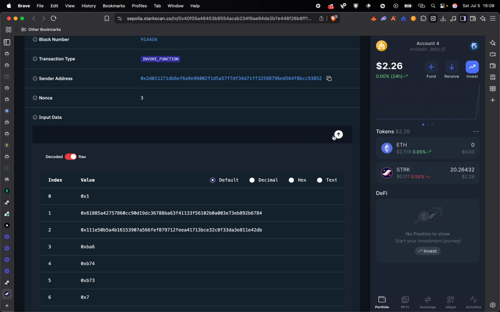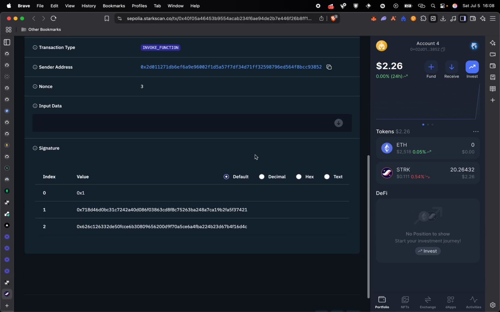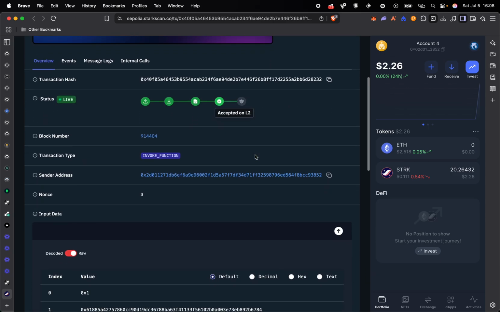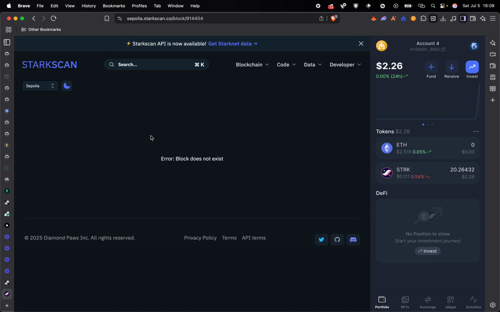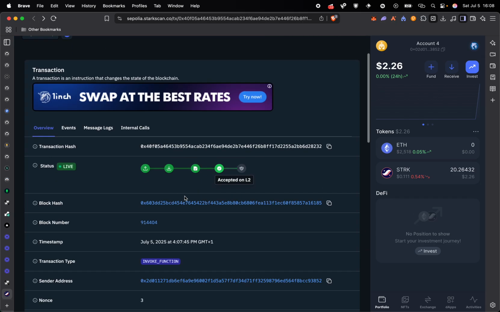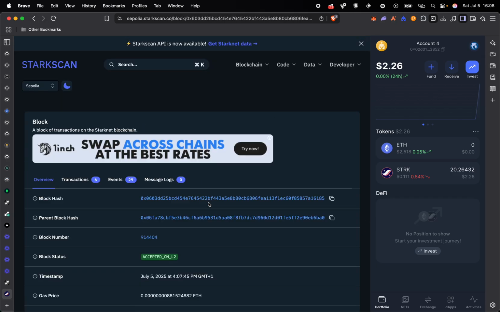So this is the call data. This is the signature. I don't really care much about the call data, it's just a big chunk of data. This is the address I was sending it to. And then, okay, block does not exist. I think it's still taking some time to load. So this is the block hash. The block has been mined.